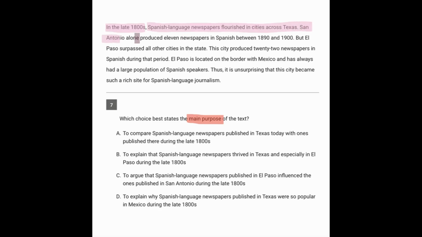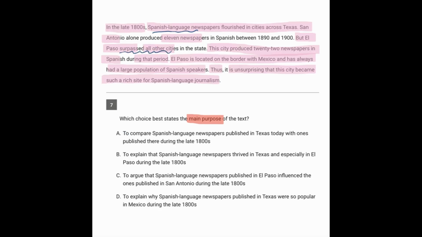In San Antonio, there were 11 newspapers in these years, but El Paso surpassed all the other cities. The city produced 22 newspapers in Spanish in that period. El Paso is on the border with Mexico and has always had a large population of Spanish speakers. Thus, it's unsurprising that this city became such a rich site for this type of journalism. So we're hearing that Spanish language newspapers were really popular, but there was one place that surpassed all the others.